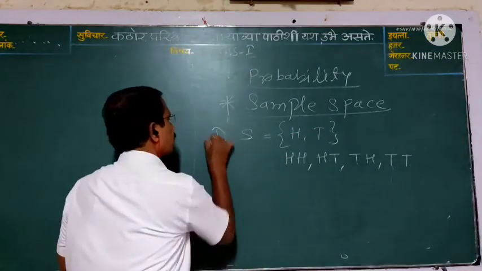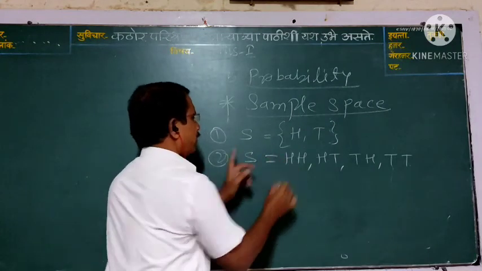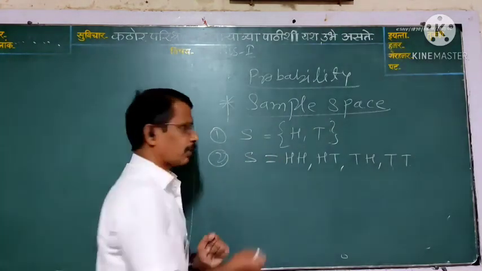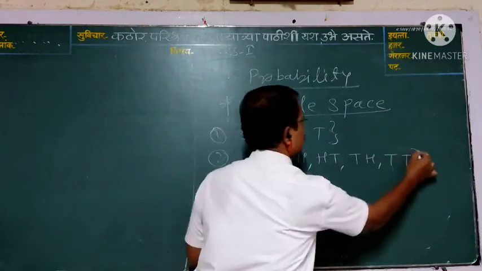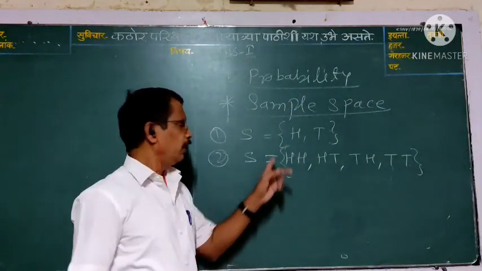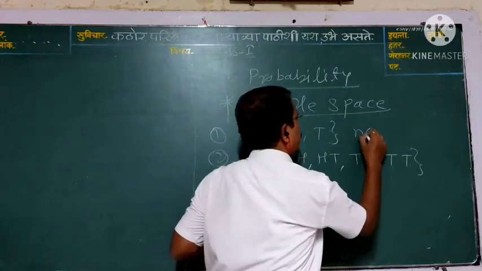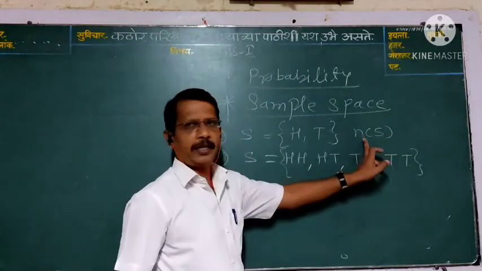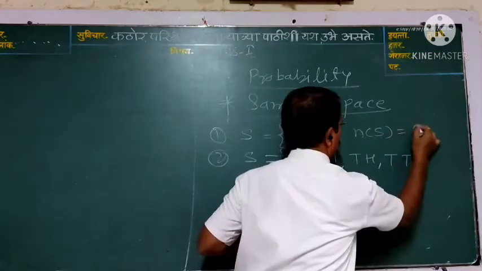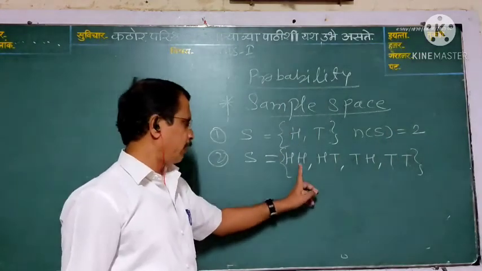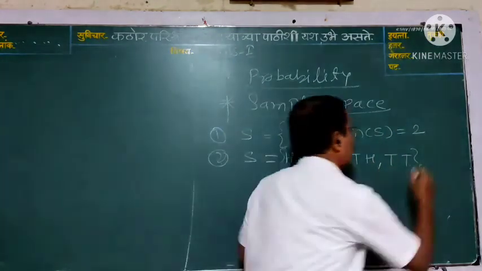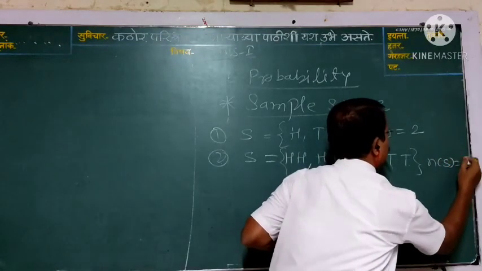Here two coins are tossed simultaneously, you get this sample space. Here how many sample points? 1, 2. The number of sample points is denoted by n(S) = 2. For two coins, n(S): 1, 2, 3, 4. n(S) = 4.